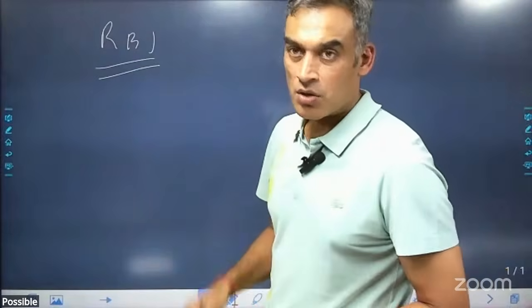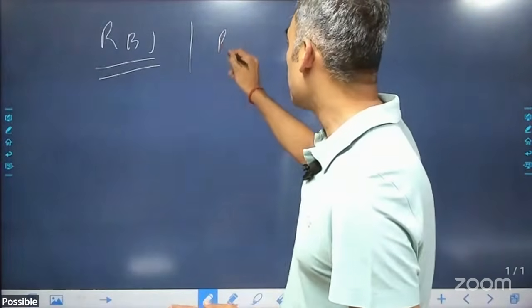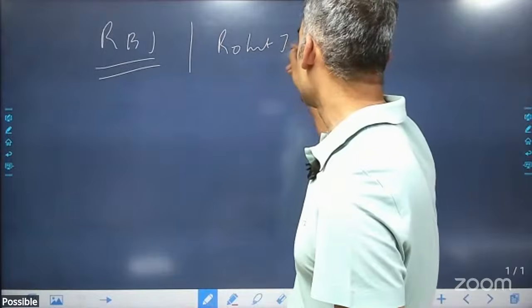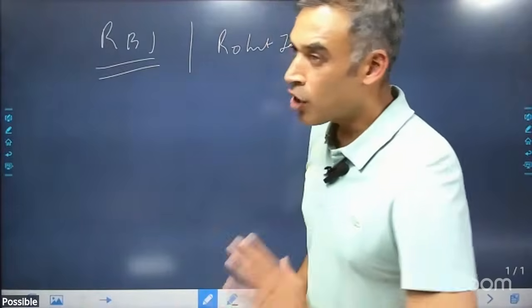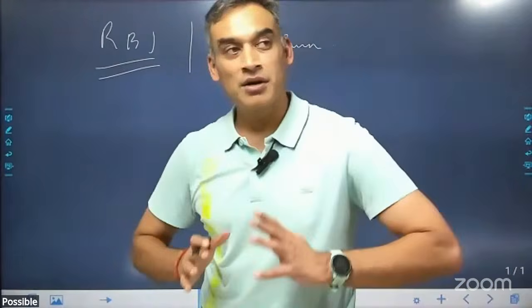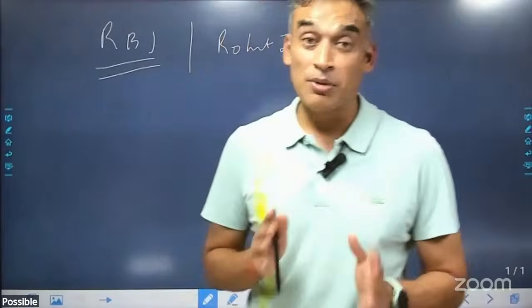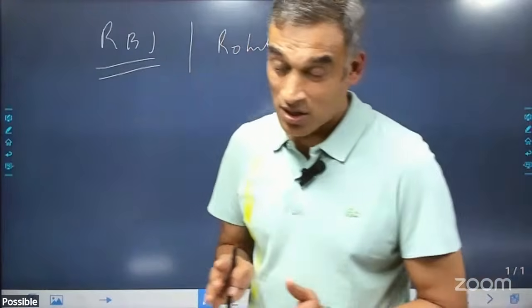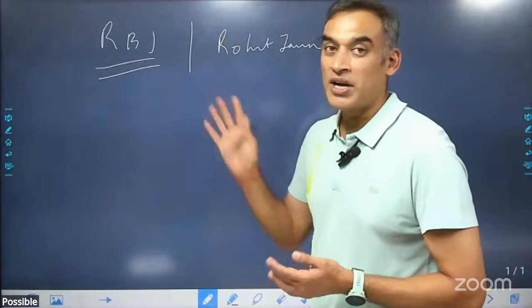One is RBI. Why was RBI in the news? Because we have a new deputy governor of RBI, Rohit Jain. How many deputy governors are there in RBI? There are 4 deputy governors. We have the governor of RBI, Sanjay Malhotra, the 26th governor of RBI, and there are 4 deputy governors. The new appointee is Rohit Jain.